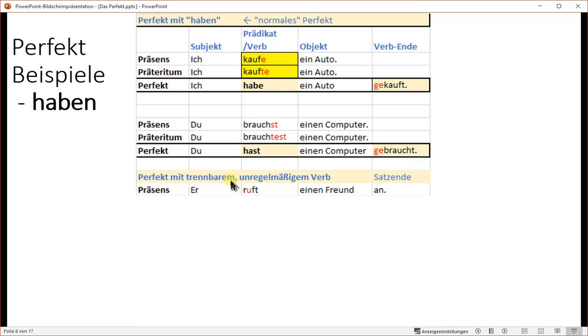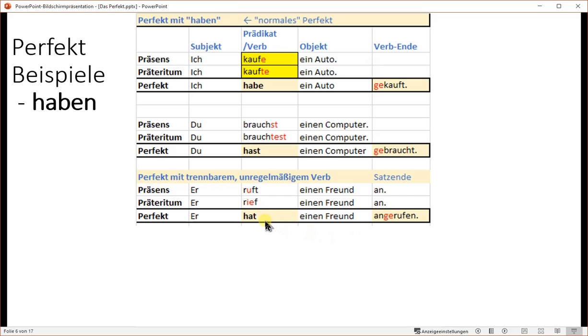Here with a splittable verb, and it's irregular. Ruft einen Freund an. The prefix is at the very end in Präsens. Präteritum: rief einen Freund an. We have a vowel change and the prefix is at the end. Hat einen Freund angerufen. The prefix is here, followed by the ge. The ge is in the middle now because this is a splittable verb.